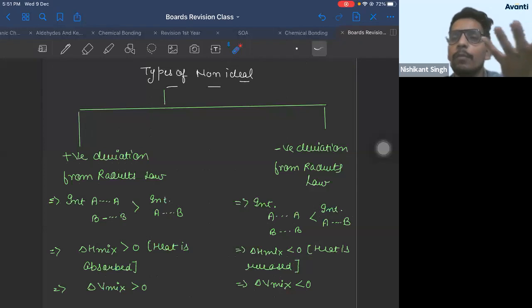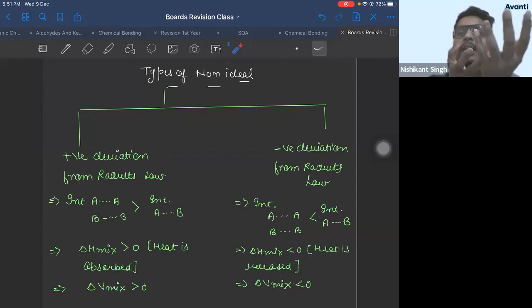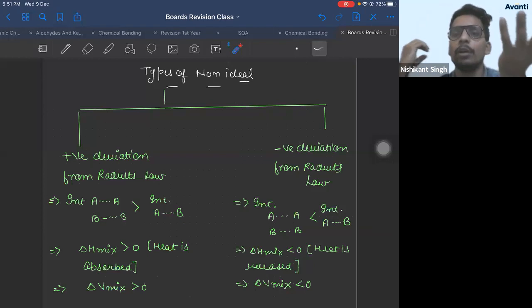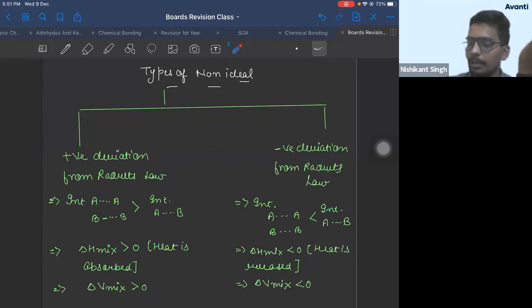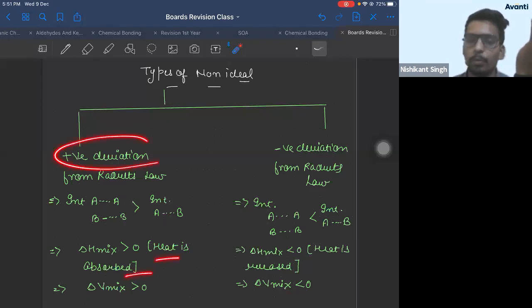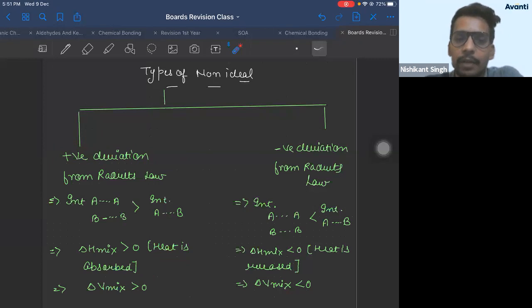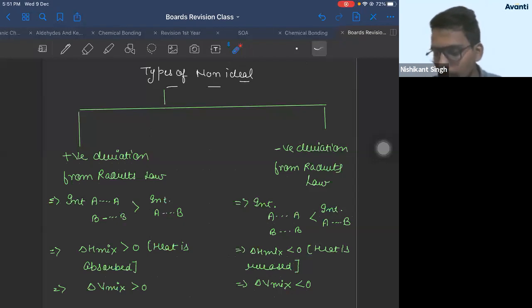And if you are holding a reaction beaker in your hand and your hand feels cold, why is it feeling cold? Because the reaction beaker is taking heat from your hand. If heat is taken away from your hand, you will feel cold. So the beaker is absorbing heat from your hand. That means heat is absorbed when it shows positive deviation. Is that clear, everyone? There was one question previous year, I'll discuss that question also. Anyone having any doubt in this?